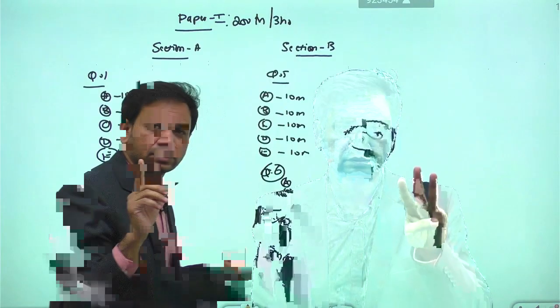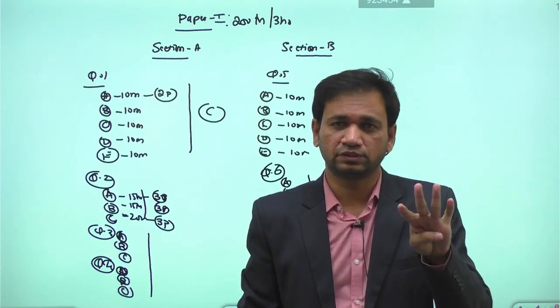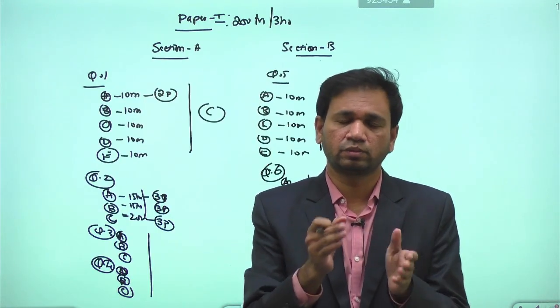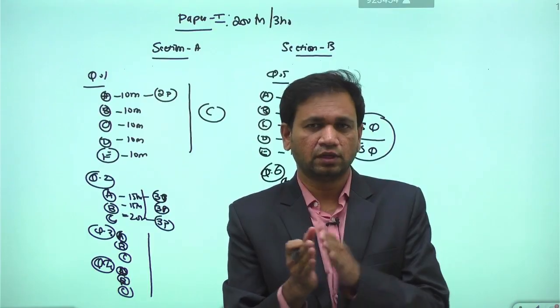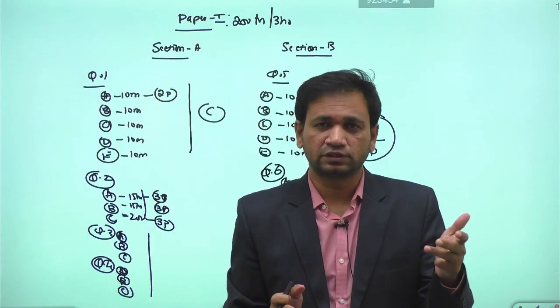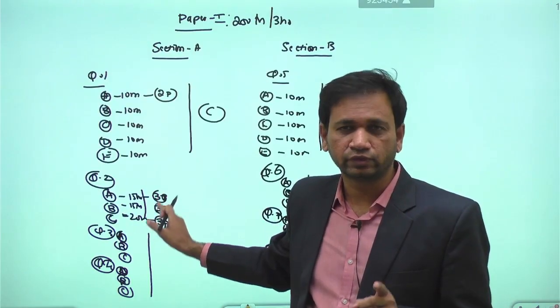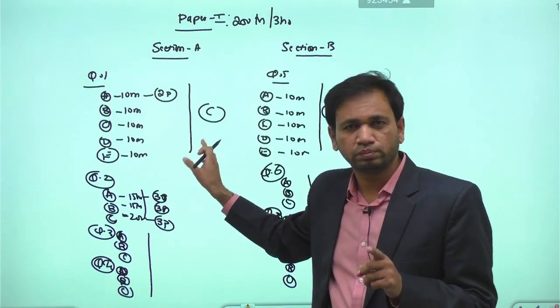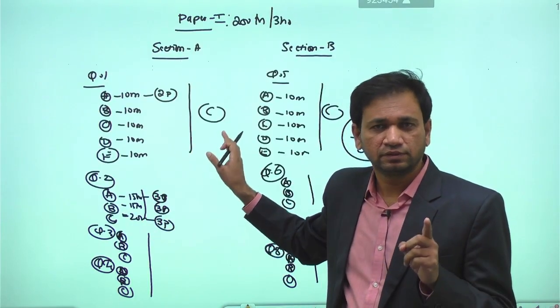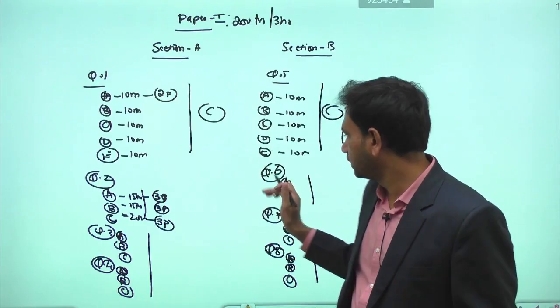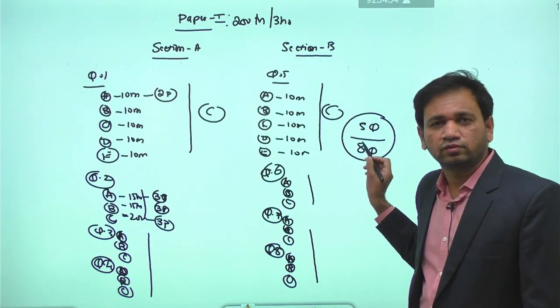only 3 pages, but in other optionals they're giving 4 pages. So they're rotating every year from one optional to another optional. But for the last 5 to 6 years, we're getting 3 pages for all the 15 and 20 marks questions, and for the 10 marks questions we're getting the 2-page limit for question number 1 and 5. This means out of the 8 questions we need to attempt only 5 questions.